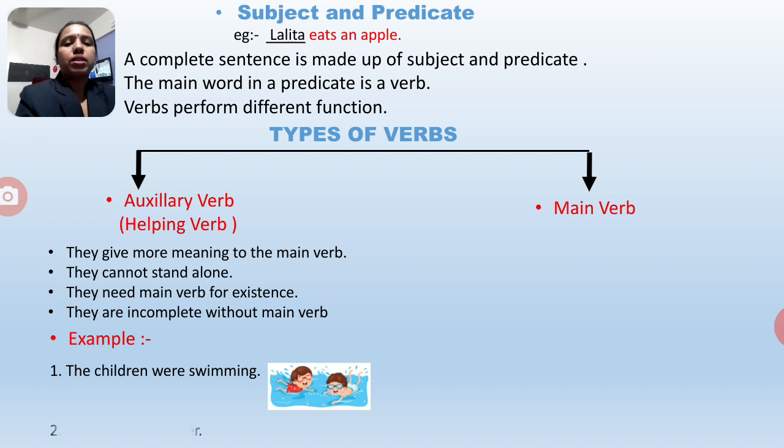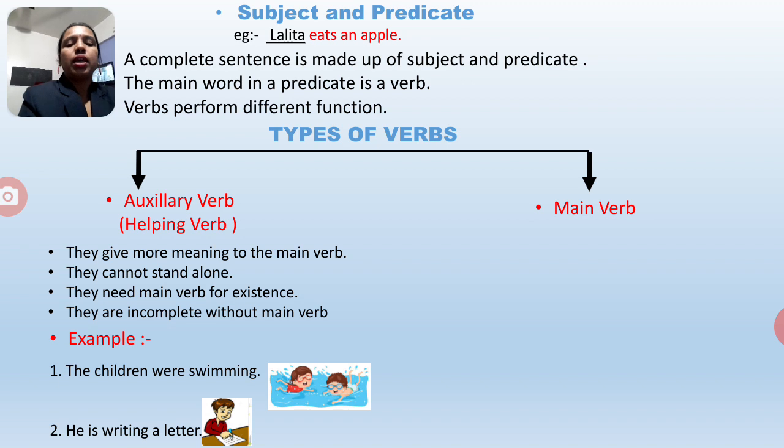Okay, now we will see another example. He is writing a letter. In this picture, this boy is writing a letter. So here he is the subject, is is the auxiliary verb, and writing becomes the main verb. In this sentence, writing will become the main verb, and is is helping another verb, that is writing. Okay, understand what is auxiliary verb?